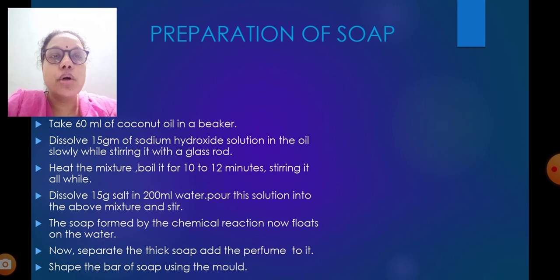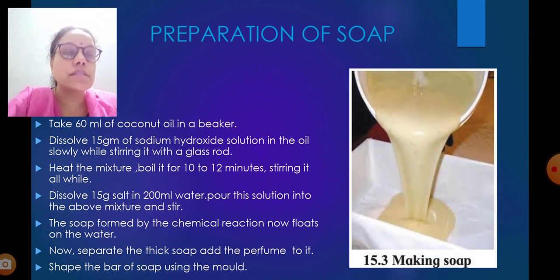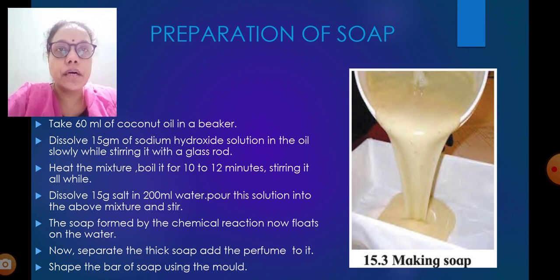Next, preparation of soap. You can do this as an activity at home and practice how to prepare your own soap. Take 60 ml of coconut oil in a beaker. Dissolve 50 grams of sodium hydroxide in the oil slowly while stirring with a glass rod.